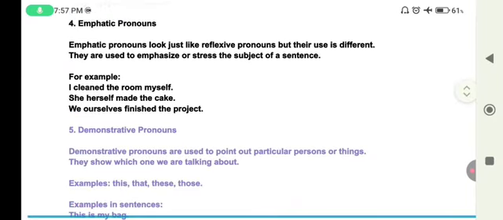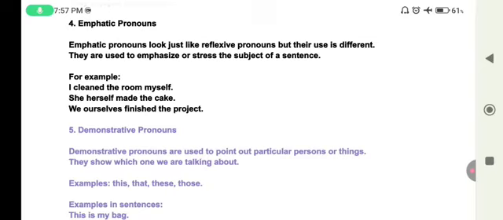Let's take some examples. I cleaned the room myself. She herself made the cake. We ourselves finished the project. Even if you remove myself, herself, or ourselves, the sentence will still be correct. They are just used to give more stress or importance to the subject. This is the fourth one.